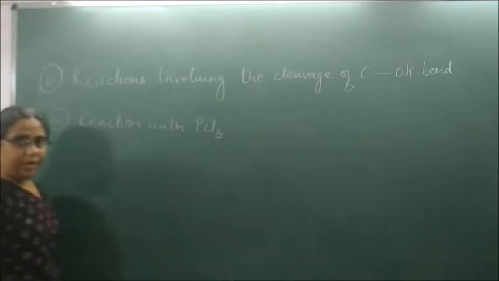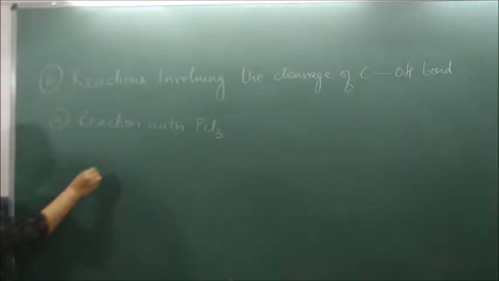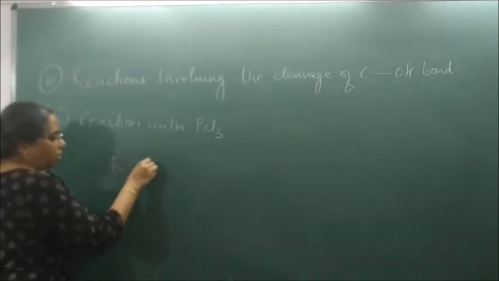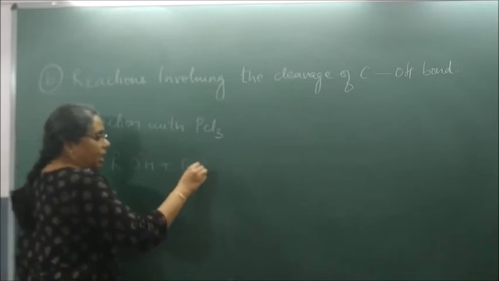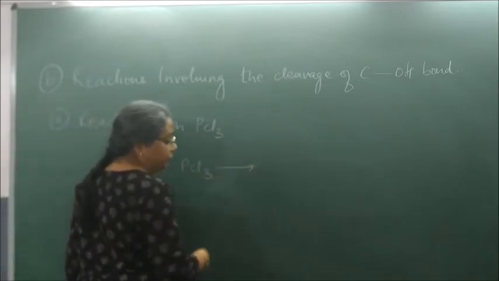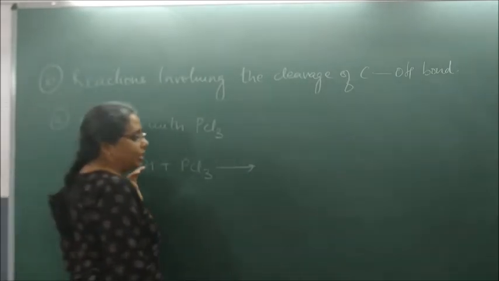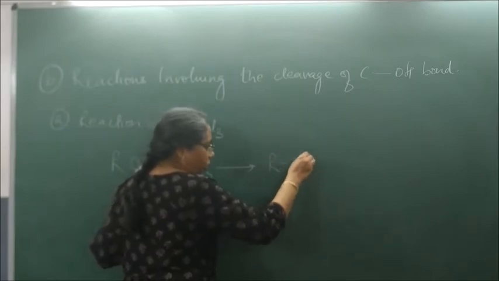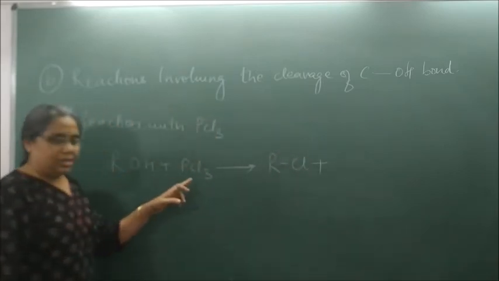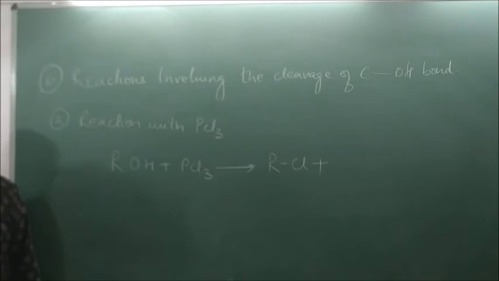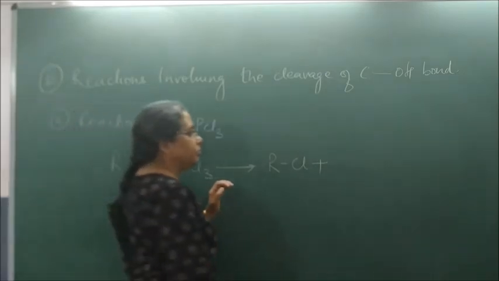Phosphorus trichloride. Whenever you react alcohol with PCl3, I have taught you this before in first year also. I think we even did it when we were doing some part of haloalkanes. You should always understand it will first form what? RCl, because we are taking PCl3. Then it forms what?